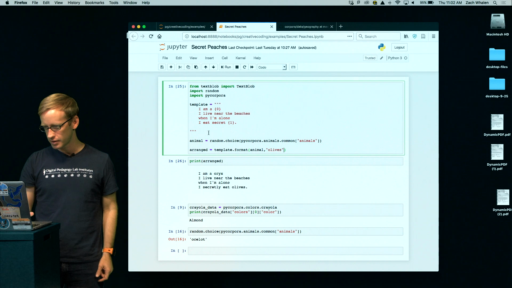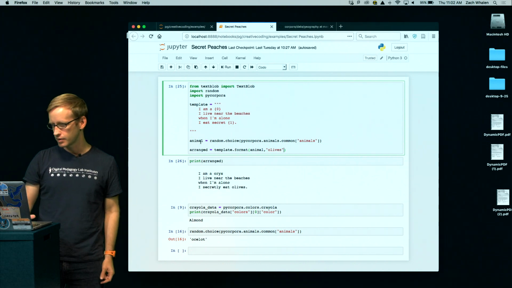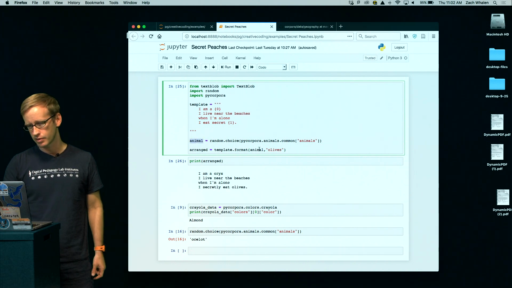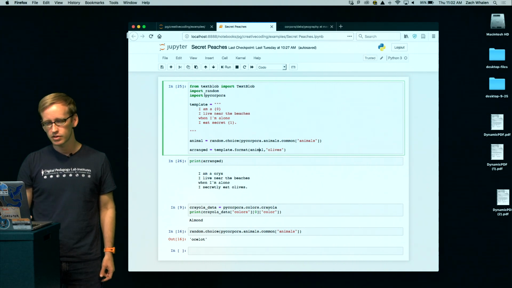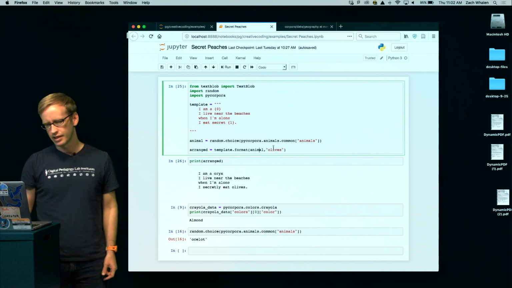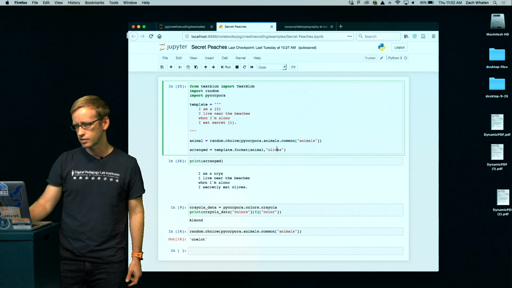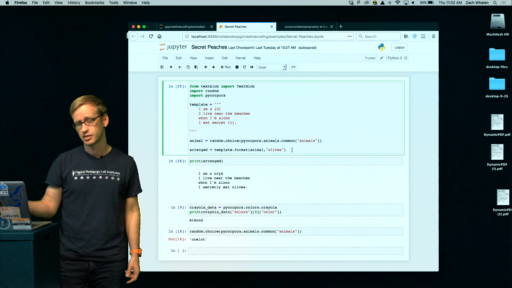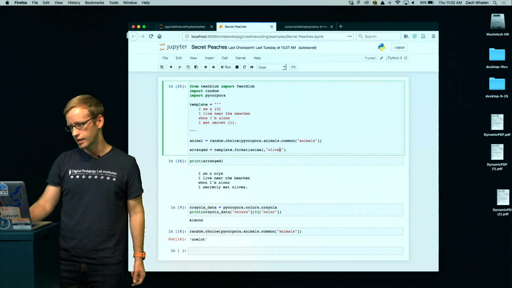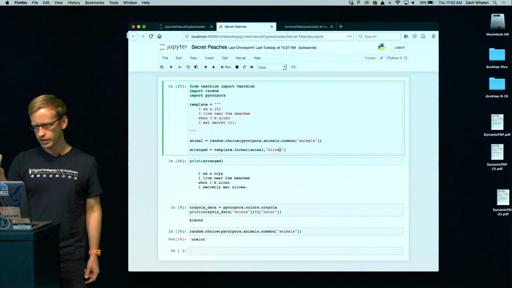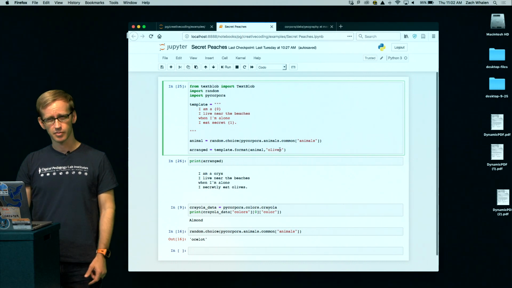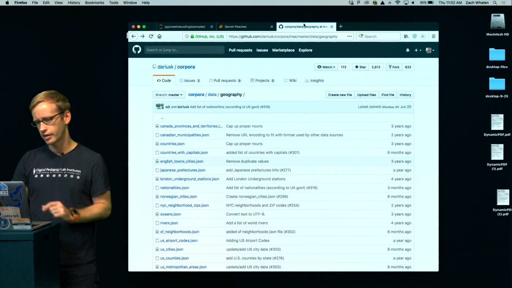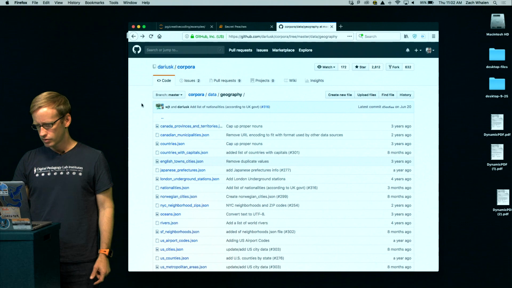Okay, so again, I have this template I've created, and then I've made a variable called animal, and then I plopped this animal into the format function to transform that as it's printed. There was one other thing here I didn't change yet, which was the food. I just have it as a static value that's being given to the template as olives. And so I'm going to go ahead and start by giving this thing different foods. It's going to break our rhyme pattern for now, but we'll figure out what to do about that later.